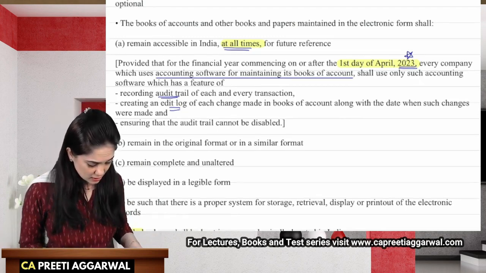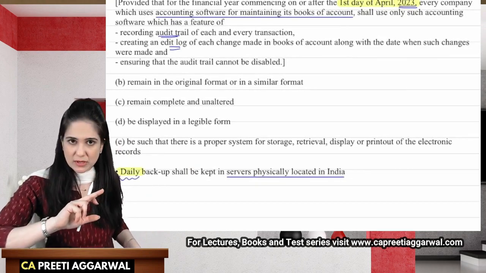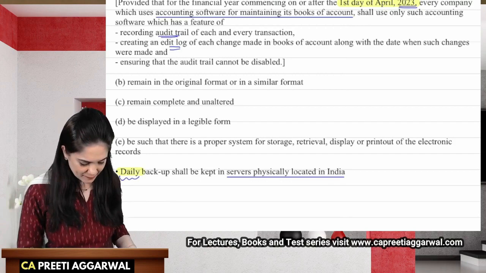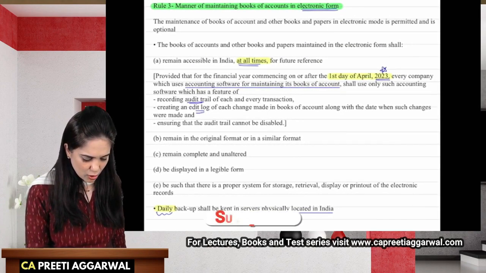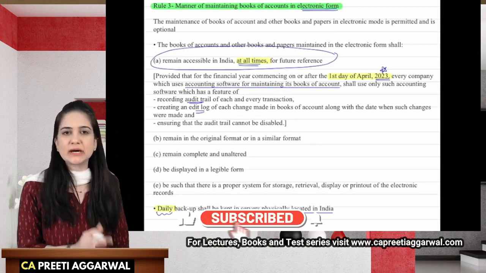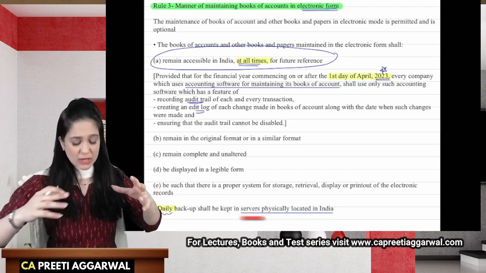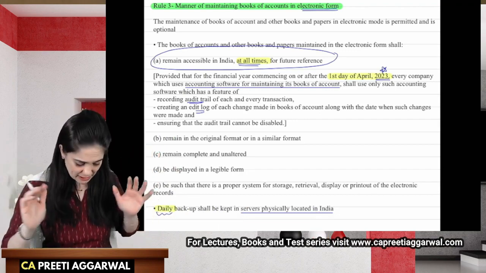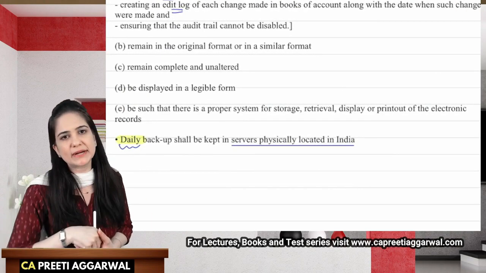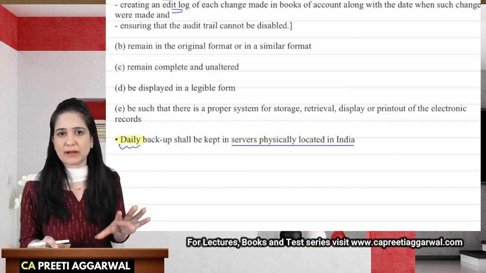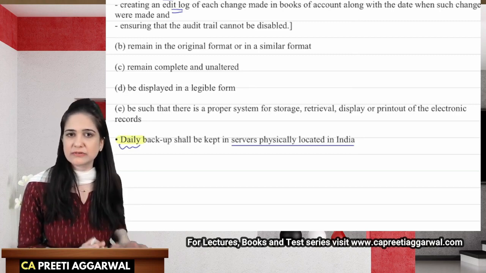Okay. Then this is also added: daily backups. Earlier it was periodic backups. Daily backup should be kept in servers physically located in India. See, over here there is no requirement of the servers being located in India only. Your server can be located anywhere. You can store your electronic books of accounts anywhere in the world. But backups should be taken in servers which are physically located in India. So daily backup should be taken in servers located in India. Physically, the servers should be located in India.